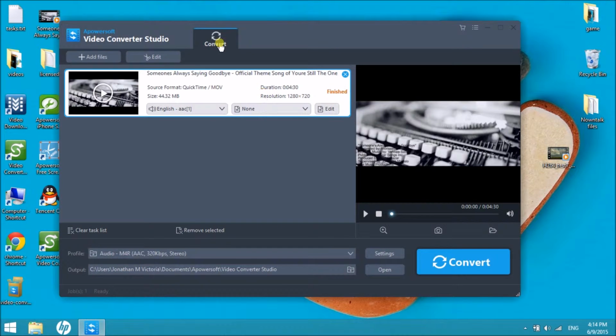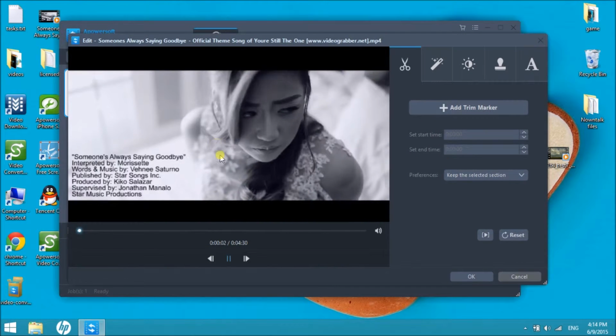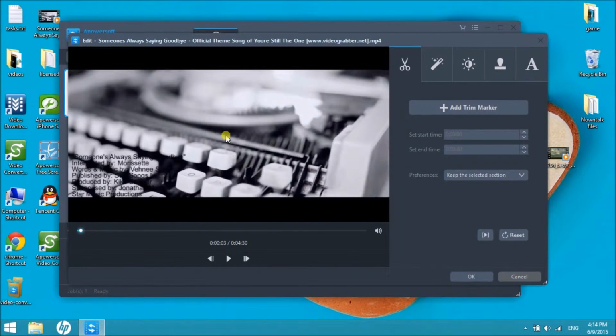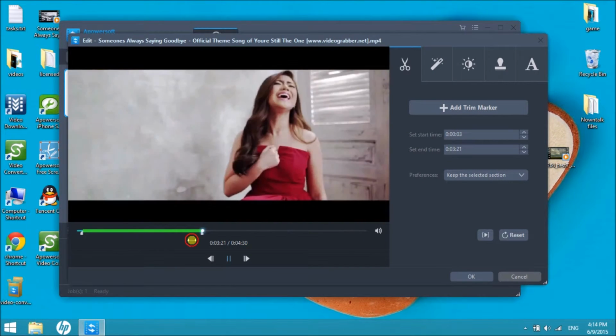Aside from converting, this tool can also help in editing such video. For instance, you can trim the video and edit it according to your preferences.